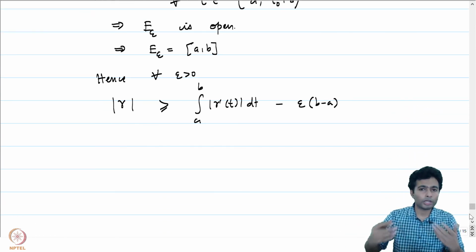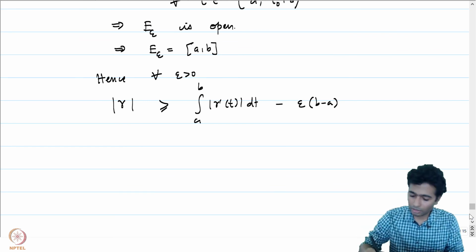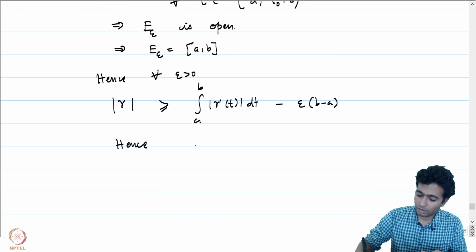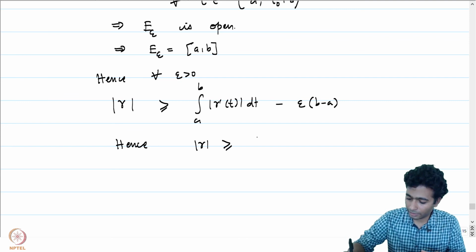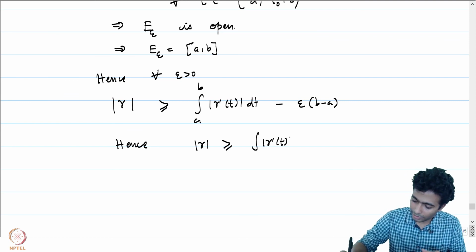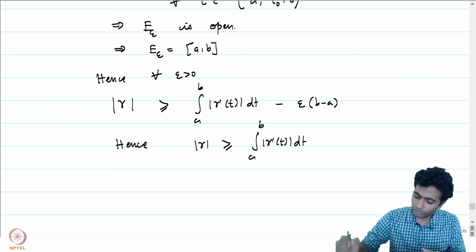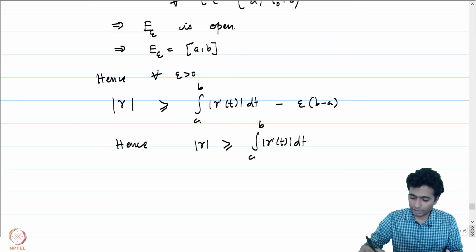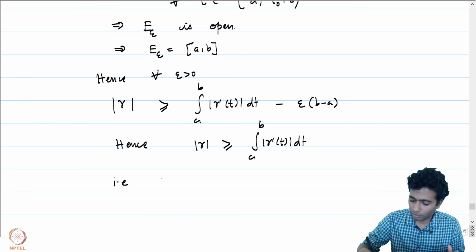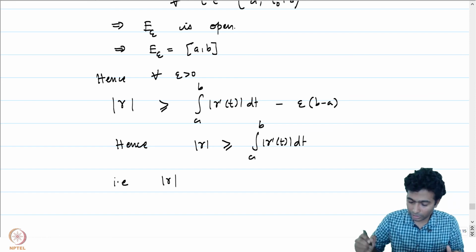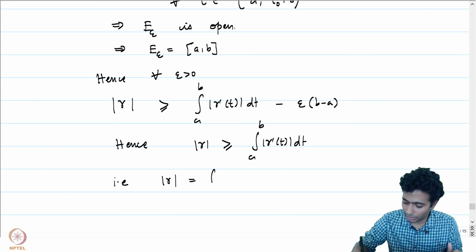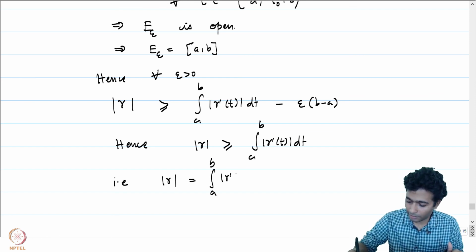This is true for all epsilon positive and B minus A is fixed. Hence, gamma has an arc length greater than or equal to the integral of mod gamma prime T dt. So we have shown the inequalities on both sides, and therefore the arc length of gamma is equal to the integral A to B mod gamma prime T dt, as we had started out to prove.